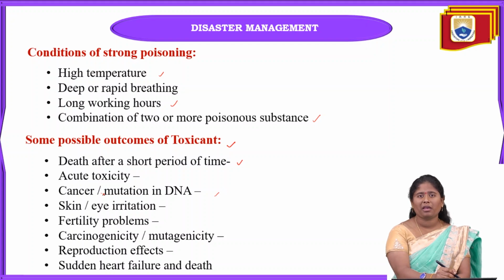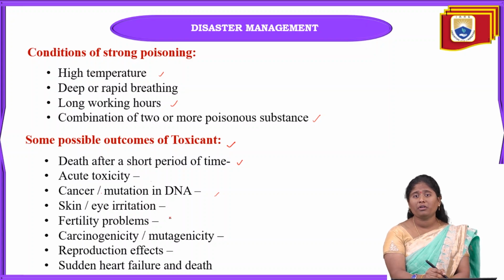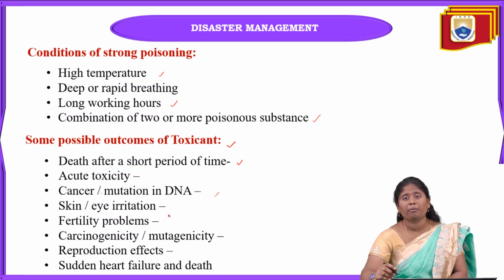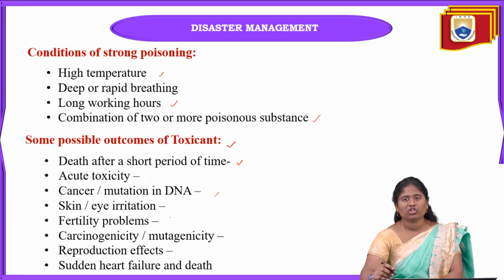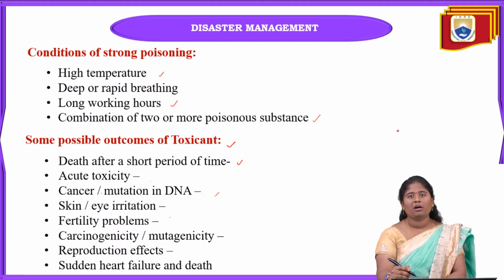Some people may go through cancer also, and there will be acute toxicity, eye irritation, fertility problems, and mutagenicity can happen, and also reproductive effects can happen. Some people may face death also because of these toxicants. And sudden heart failure, nothing but heart attacks, can happen to them when we inhale these toxicants.